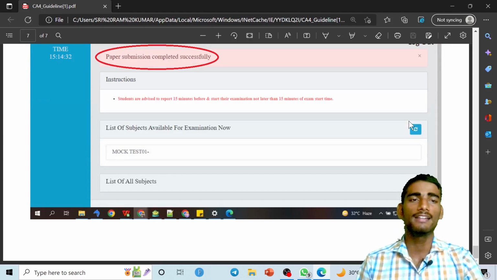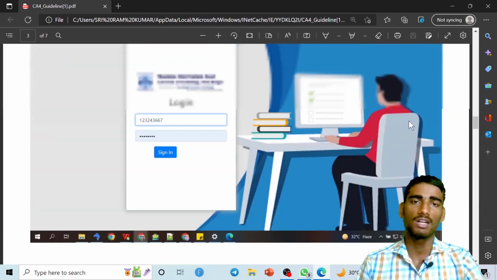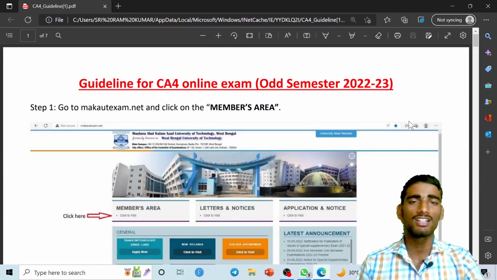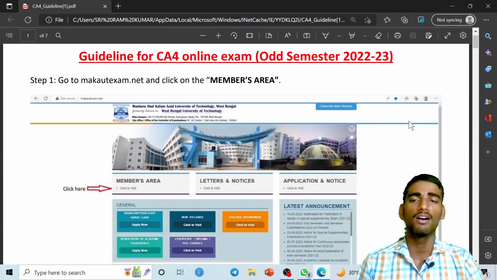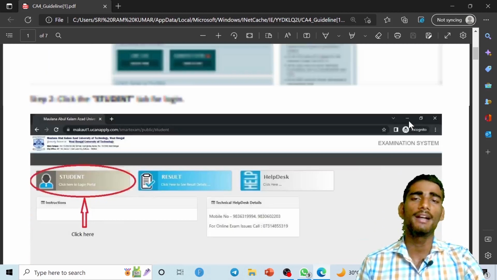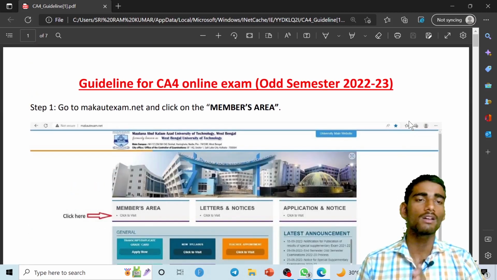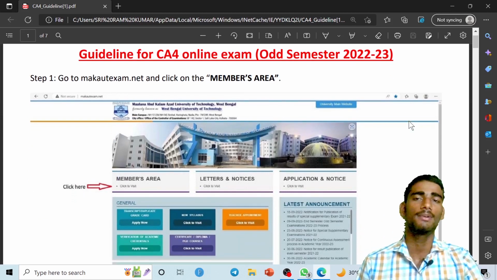Okay, so guys, these are the complete step by step process you have to follow. Okay, I think that this is going to be very easy for you guys, if you have already attempted the previous session. Okay, so this is the completely new pattern of the CA4. Okay, so I hope the video is informative to you. If you have doubt related to anything, then you can comment here. Okay, and this is going to be very easy.